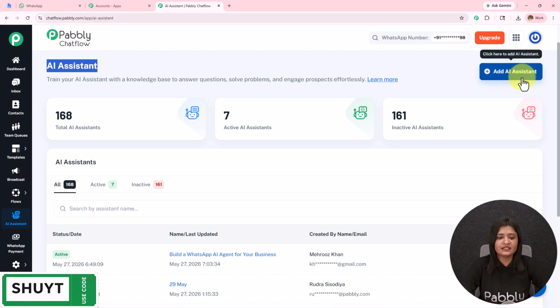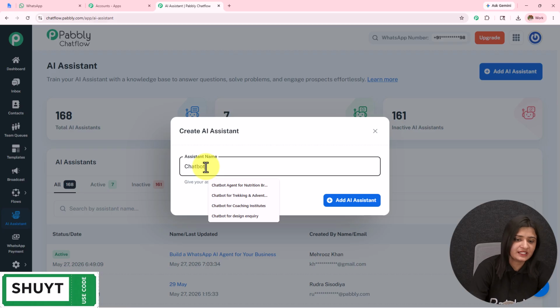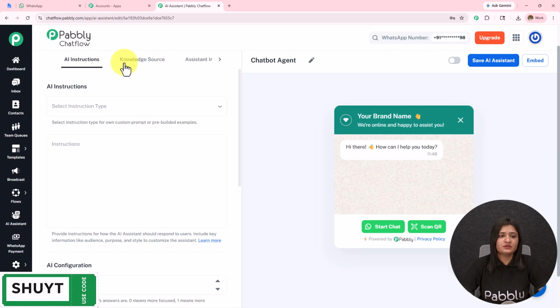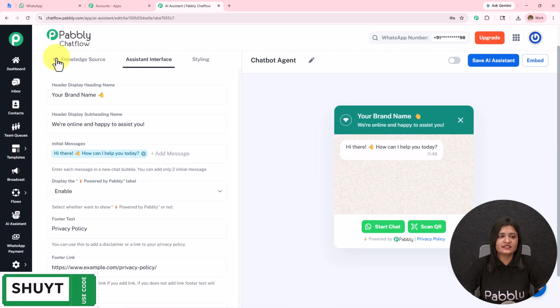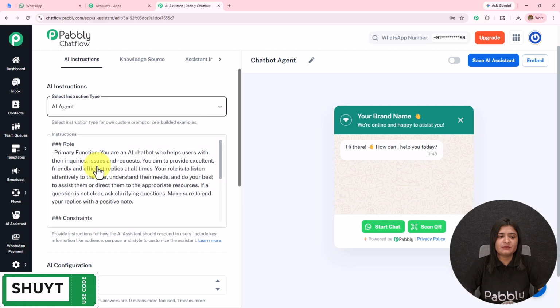To create a new AI assistant, we simply have to click on this add AI assistant, and let's first name it as chatbot agent, and then simply click on this add AI assistant. Here I've landed on this page from where I'm going to start creating this AI assistant. The first one is AI instruction. I'm going to select the instruction type as AI agent.